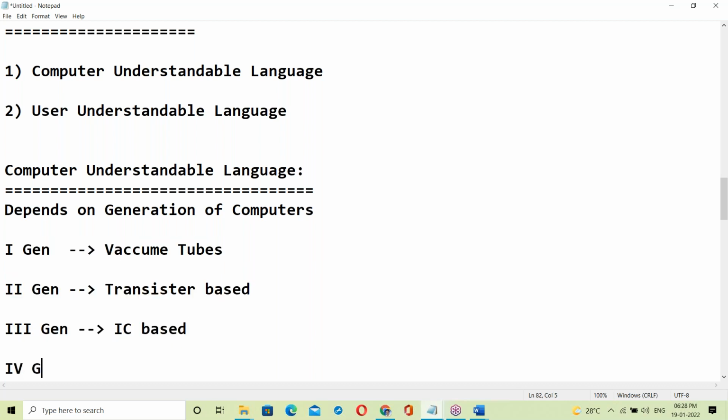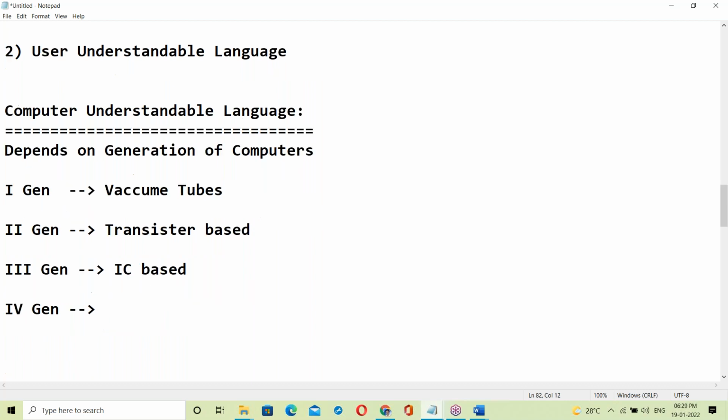Fourth generation. What is the fourth generation? Fourth generation is processor based. Now this is the present generation.